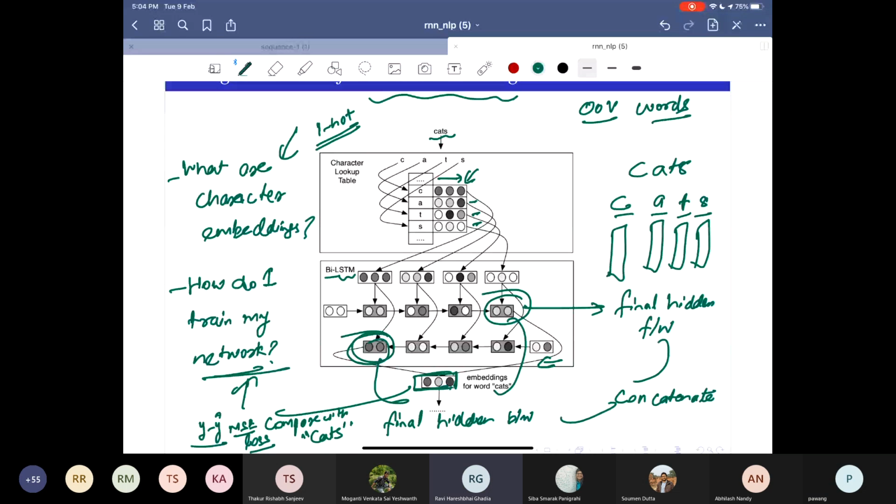Yes, sir. So that is also valid here. You can compare with the actual embedding of cats and compute your loss. What would happen finally is that your network would start to generate embeddings that are similar to what you had learned, but it will also generate embeddings for new words that were not in your initial data. So that is something that you can do.